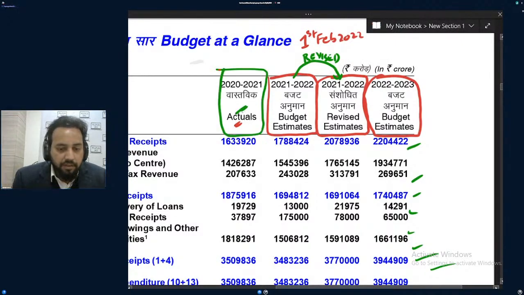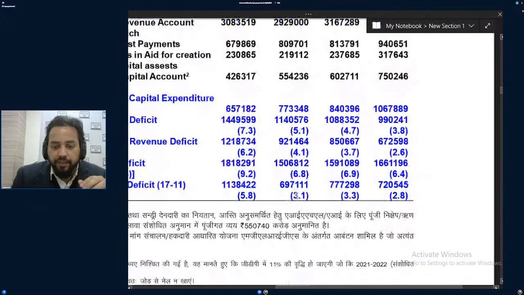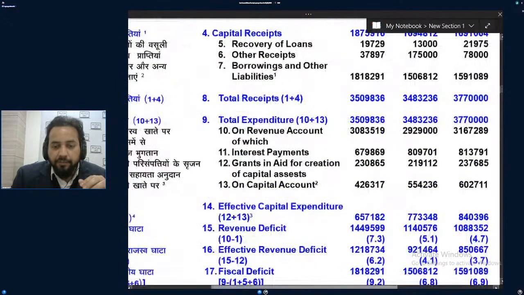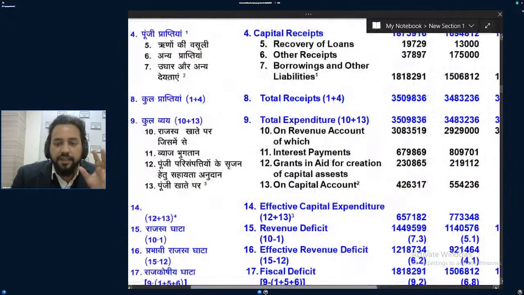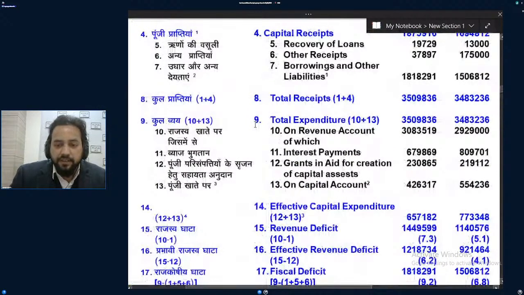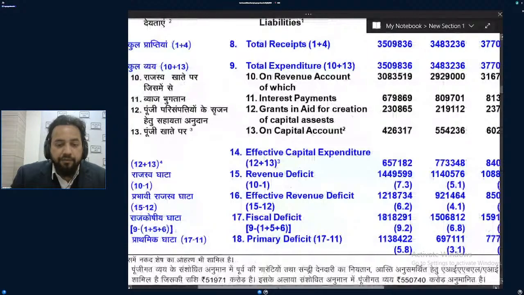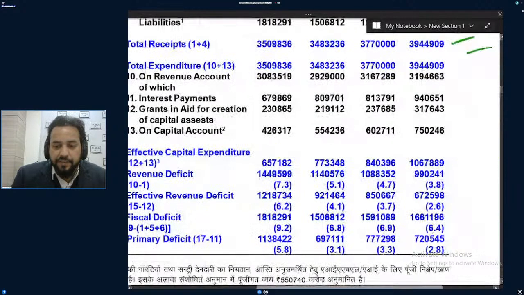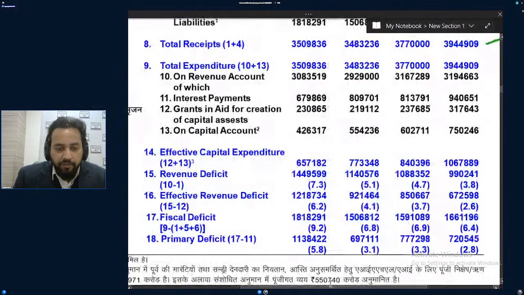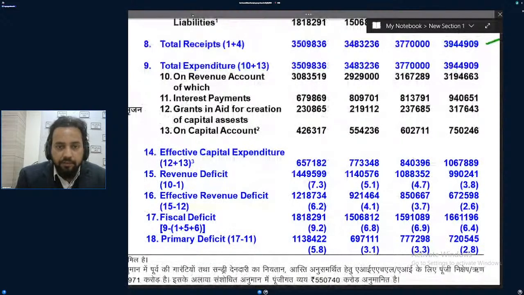So everywhere the data are revised. See all these data. I will not be going into discussion of all the budget things, but as I said, now fiscal deficit. You remember that fiscal deficit? Only one thing I'll notice. I will talk about fiscal deficit.